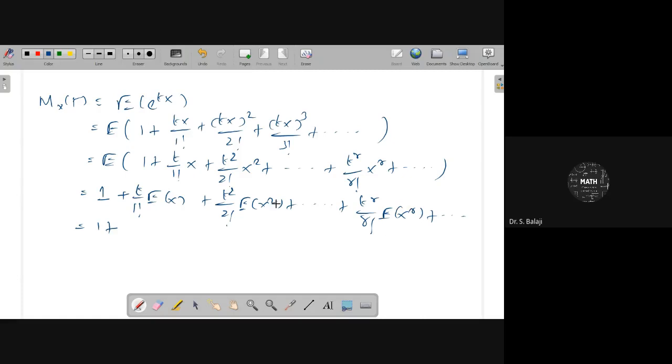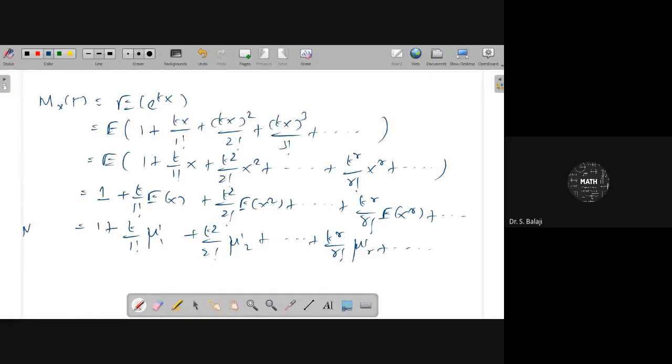Therefore this is mu dash 1, this is mu dash 2, and so on. So it will be 1 plus t by 1 factorial mu dash 1, plus t square by 2 factorial mu dash 2, plus etc., plus t power r by r factorial mu dash r, plus etc.